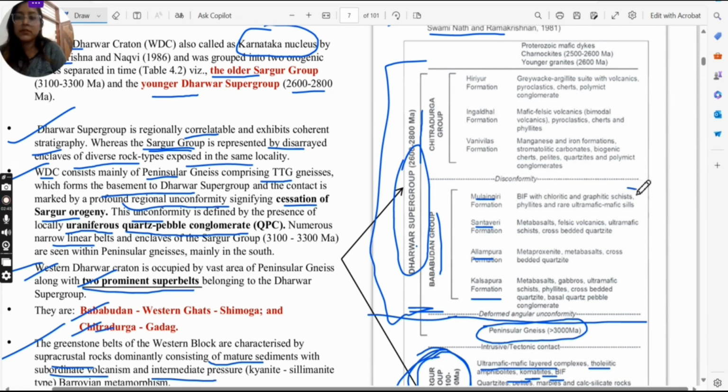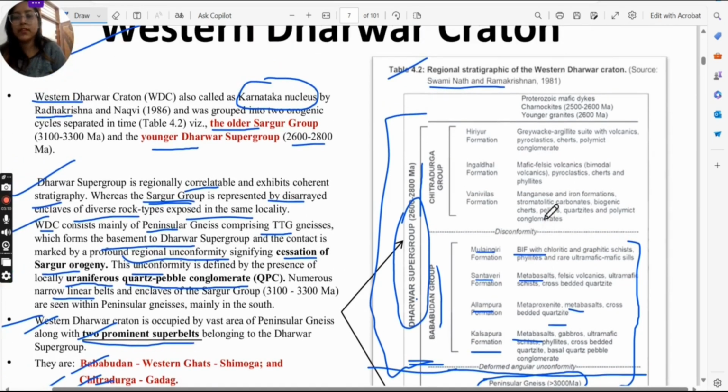And these are the rocks which these formations contain. In the Kalsapura, mostly metabasalts are there, gabbro, schist, phyllite, and in Alampura we get metabasalt and cross-bedded quartzite. Santaveri also contains metabasalts. Mulingiri has BIF with chloritic and graphitic schist. In the Chitradurga group, the Vanivilas formation is there, Ingaldhal formation is there, Hiriyur formation is there. And these are the rocks.